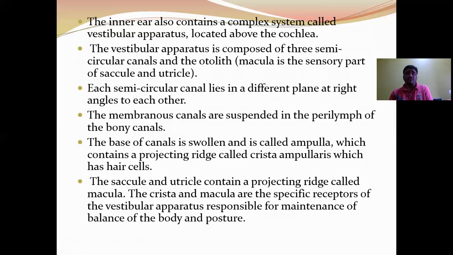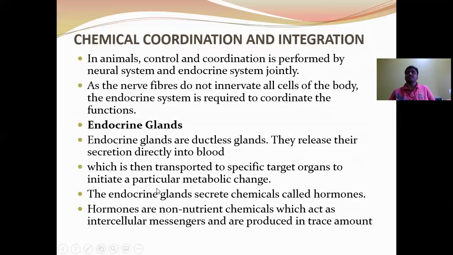The otolith organ consists of the saccule and utricle, and these contain a projecting ridge called the macula. The crista and the macula are the specific receptors of the vestibular apparatus responsible for the maintenance of body balance and body posture. Dynamic equilibrium and static equilibrium are both controlled by the otolith organ and semicircular canals that support the sensory organs.